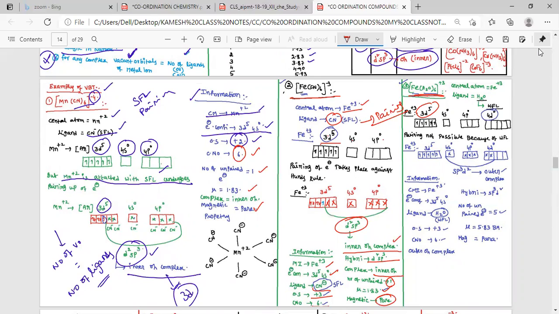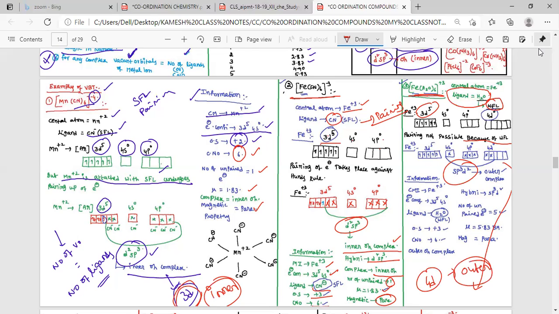Why? Because what kind of ligand is it? Weak field ligand. Water is a weak field ligand. In that category, pairing is not possible because it is weak. 3d5, 4s0, 4p0. So 5 unpaired, 6 vacant. See, if 3d is involved in bonding, that is inner. If hybridization is involved by 4d, that is outer.